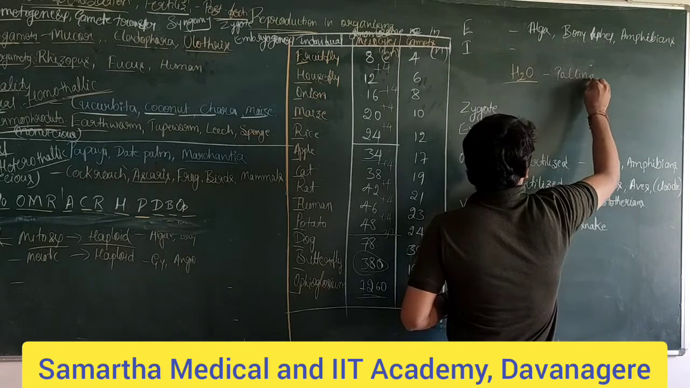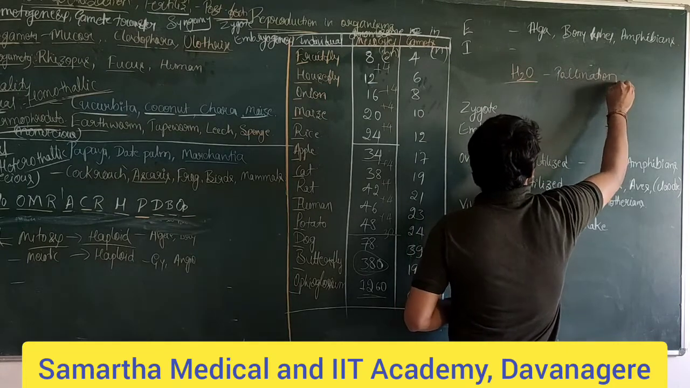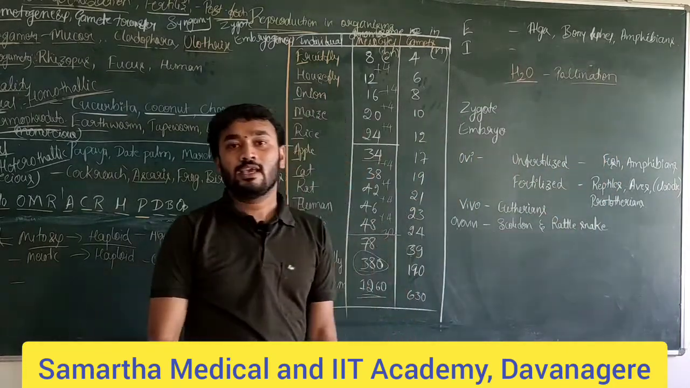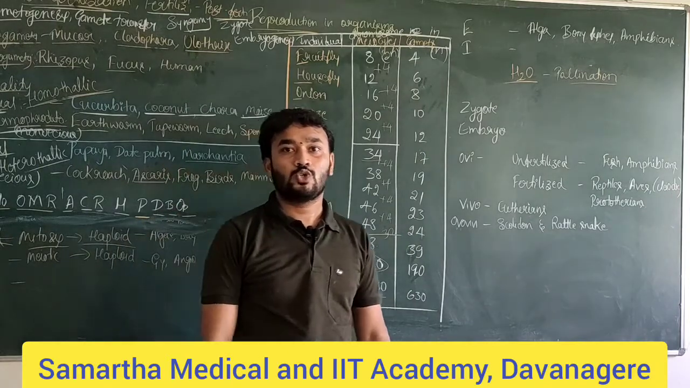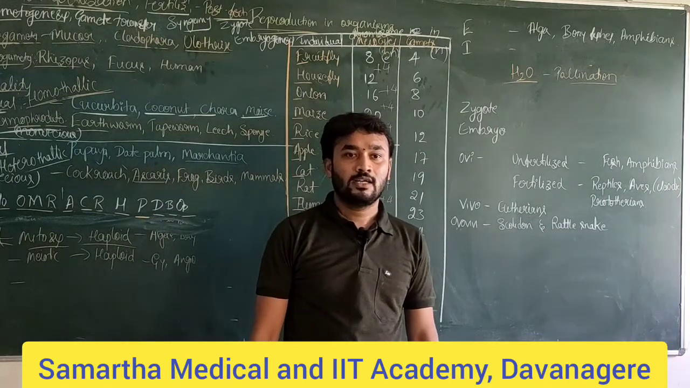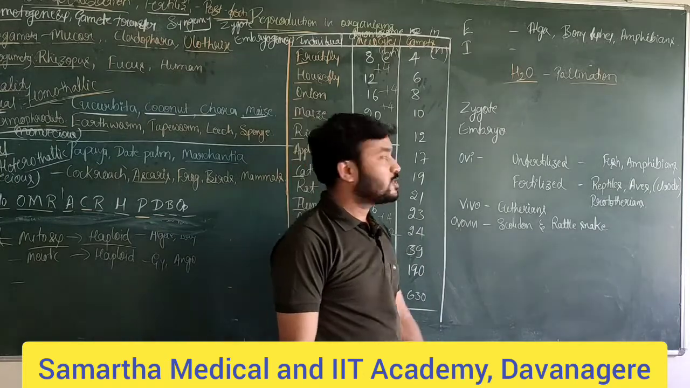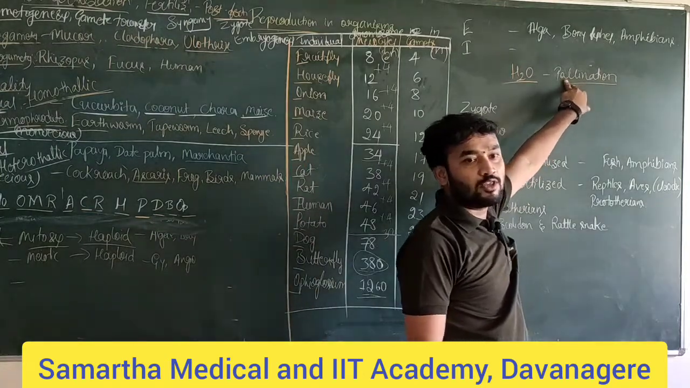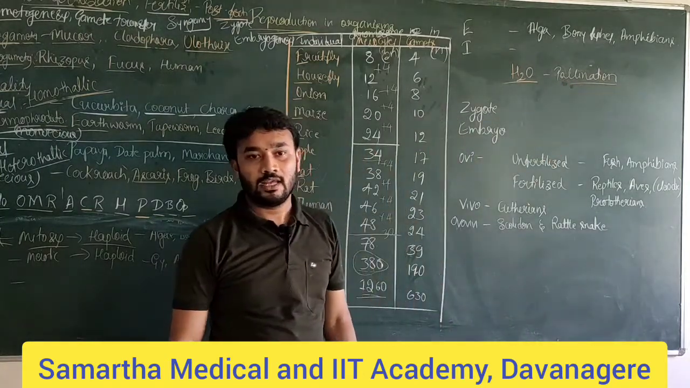For this pollination, we have different agencies. Those agents will be seen in the chapter called sexual reproduction in flowering plants. So the pollinating agents will be covered in the sexual reproduction in flowering plants chapter. Is that clear?